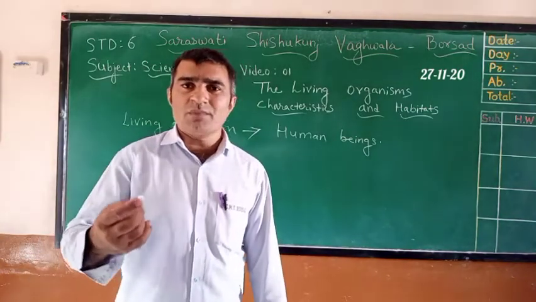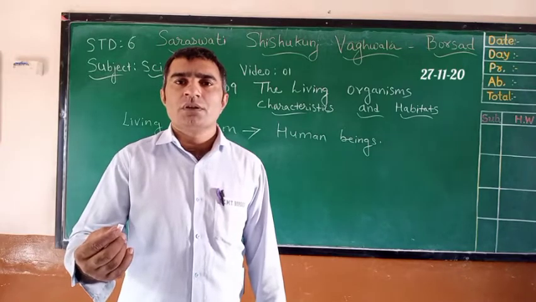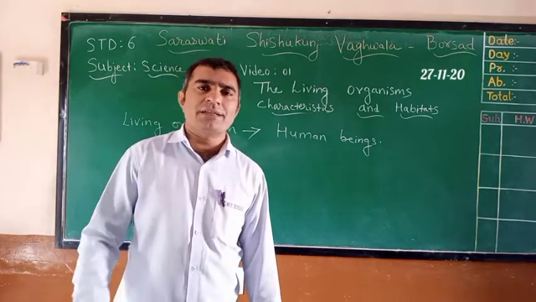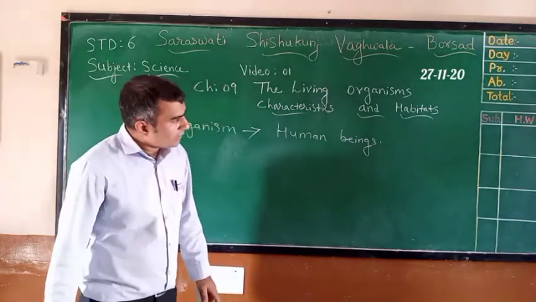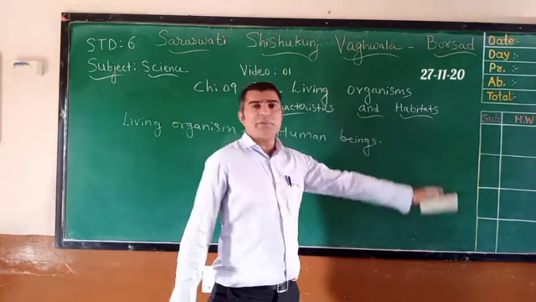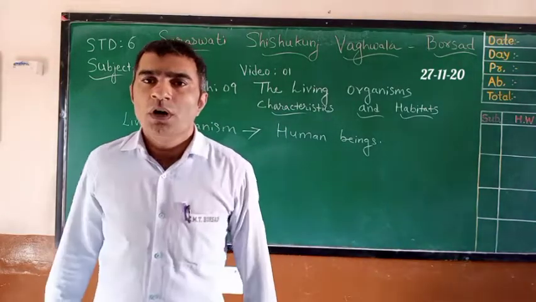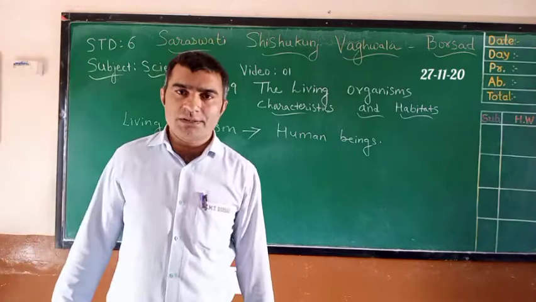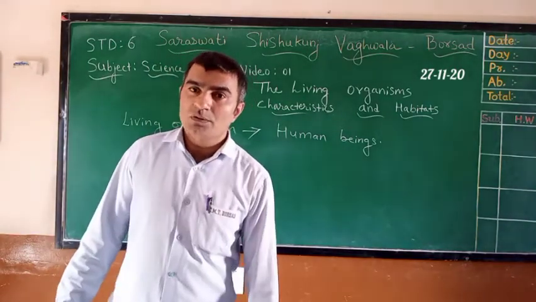So these are some characteristics of our body, or we can say the characteristics of human beings. And what is the habitat of human beings? It is a house. We are living in a house, right? The habitat of human beings is house.